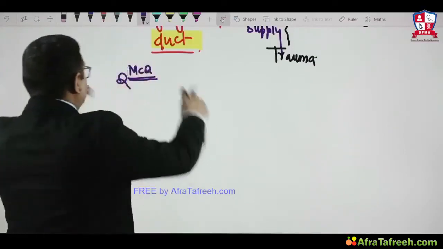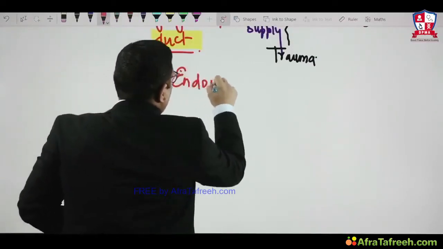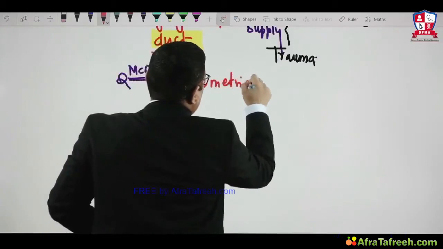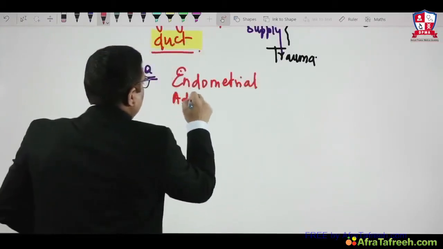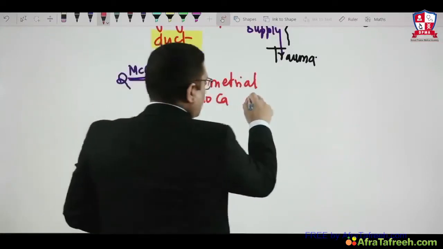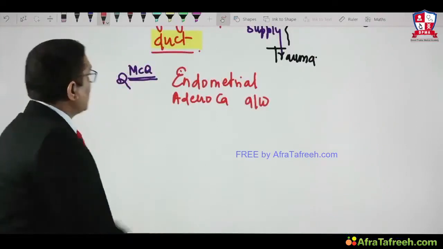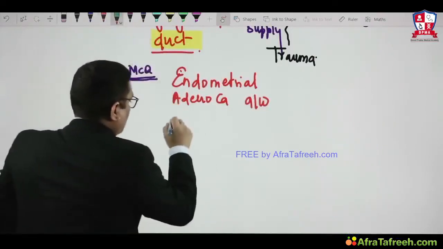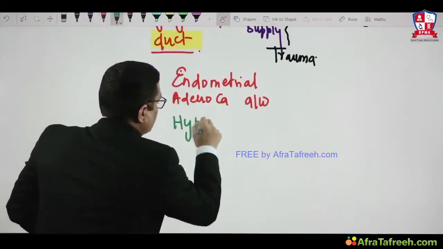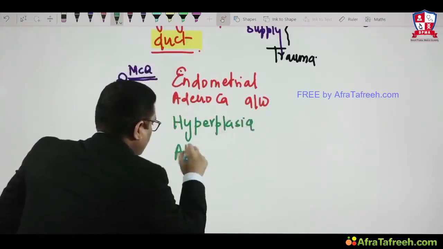For example, the question was very simple: endometrial adenocarcinoma is associated with, this was the question in All India exam. Option number 1 was hyperplasia. Option number 2 was atrophy.